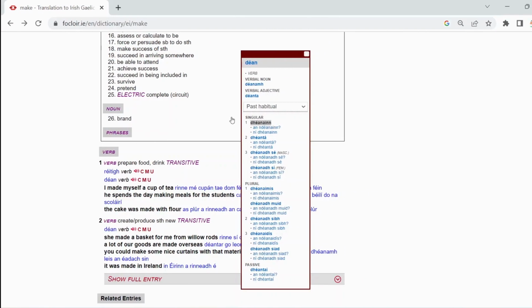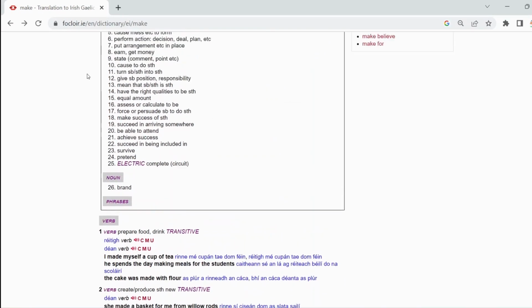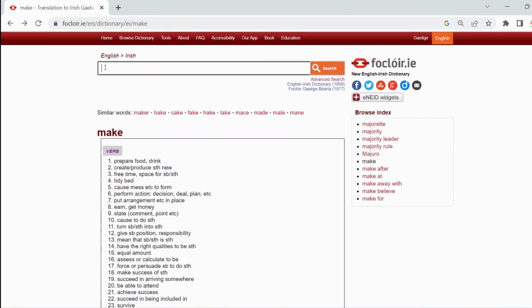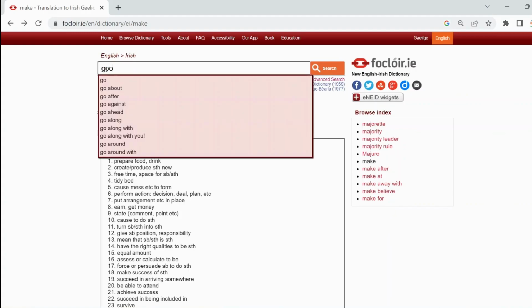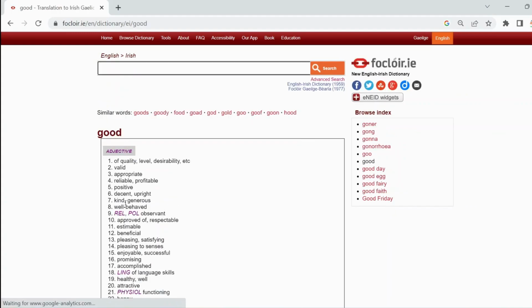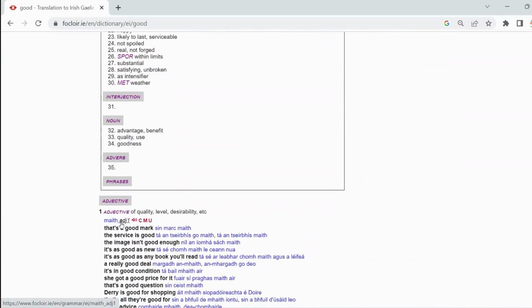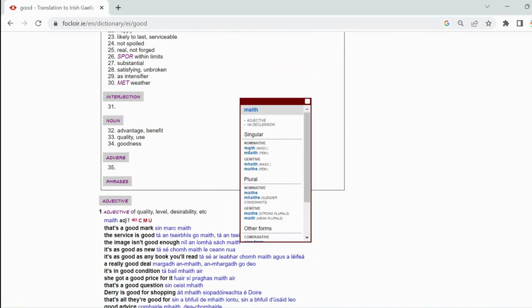In addition to information about nouns and verbs, information can be found on focloir.ie about adjectives and prepositions as well. The adjective maith, for example. Fear maith, a good man. Bean mhaith, a good woman. Mná maithe, good women. Fir mhaithe, good men.